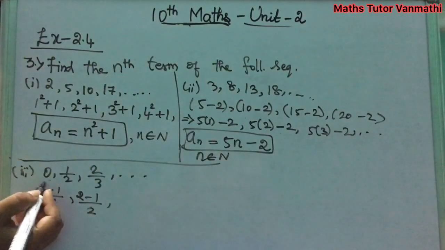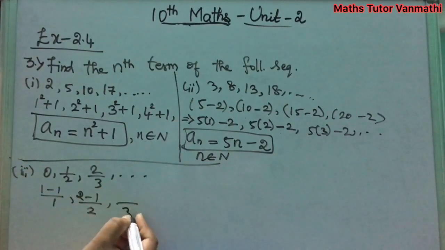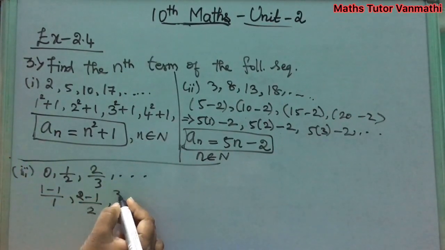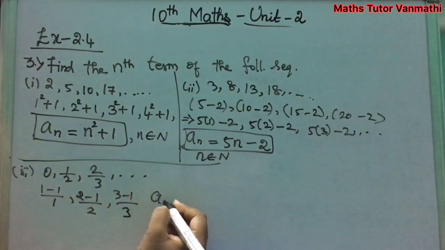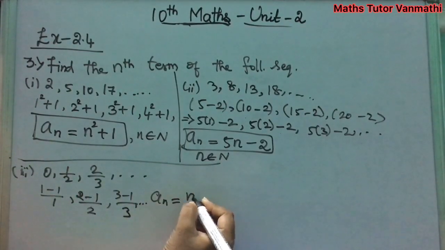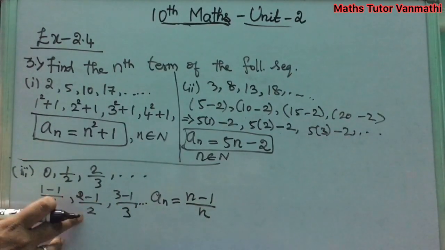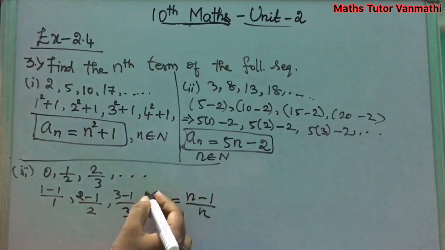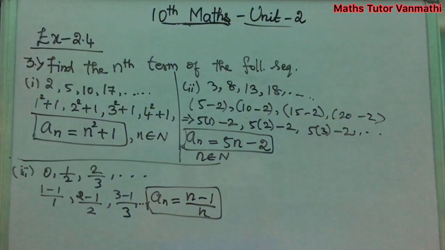Here you will get 0 by 1. So this is your 1 and next is your 2. Next is your 3, and again what you will get, 3 minus 1. Here the same number you are getting. So your nth term will be a_n equal to n minus 1 divided by n. So here both are the same values, so we are taking n minus 1 by n. And n belongs to your natural numbers. Clear?